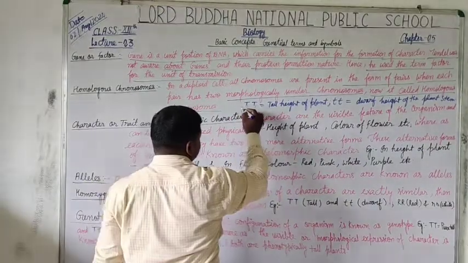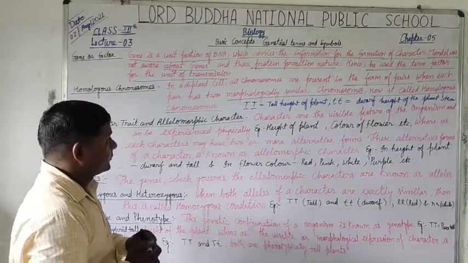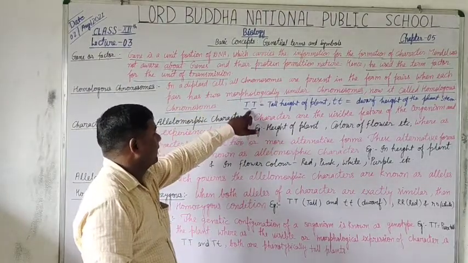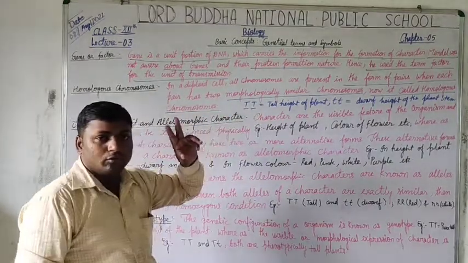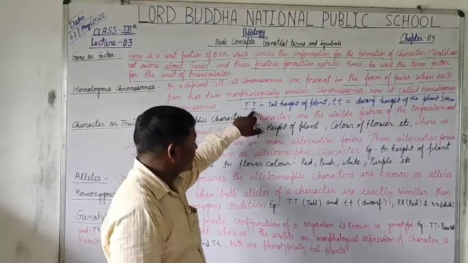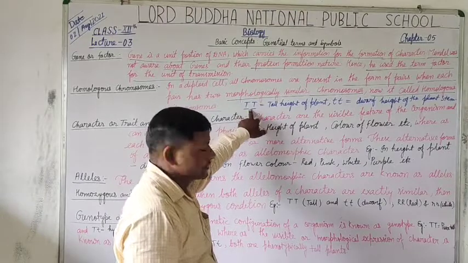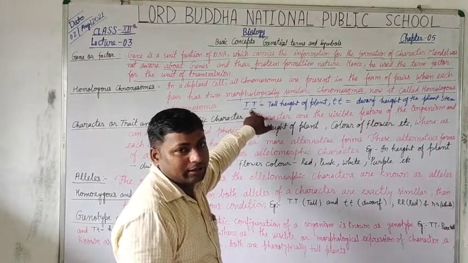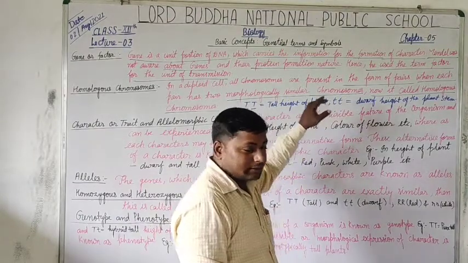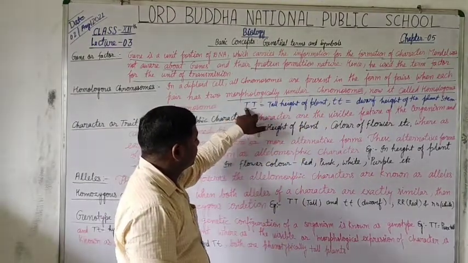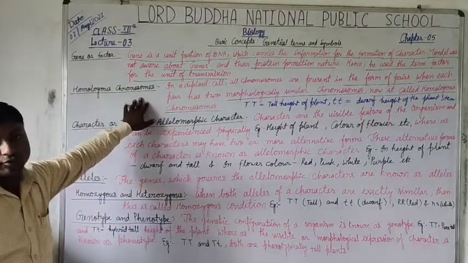So here both of the genes, the chromosomes, have the two, or you can say that this character has two chromosomes and both are morphologically similar, the capital T and capital T, and here the small t and small t. That's why the pure breeds are called the homologous chromosomes.